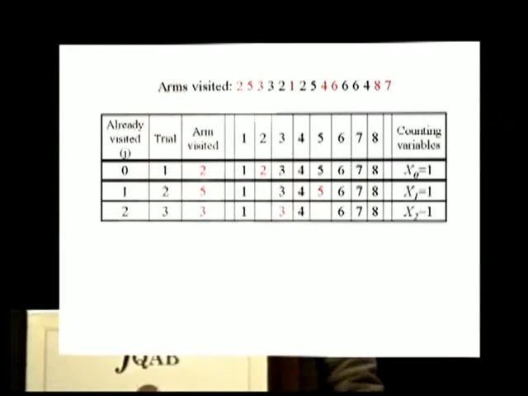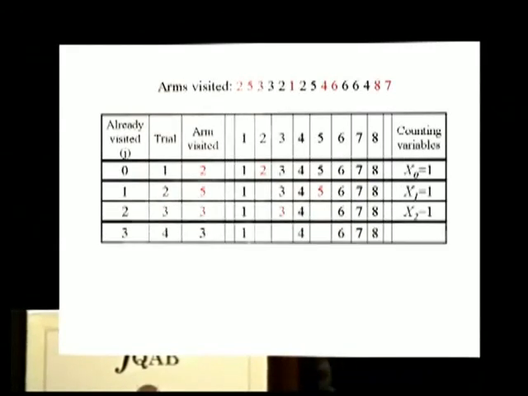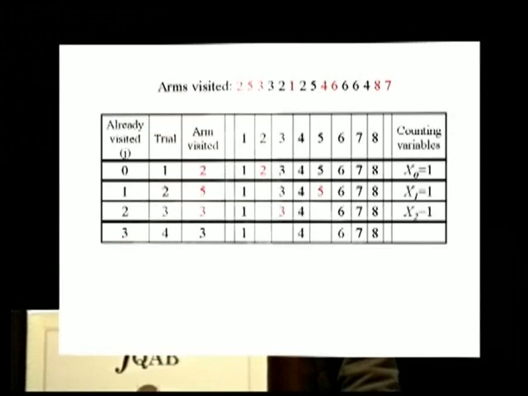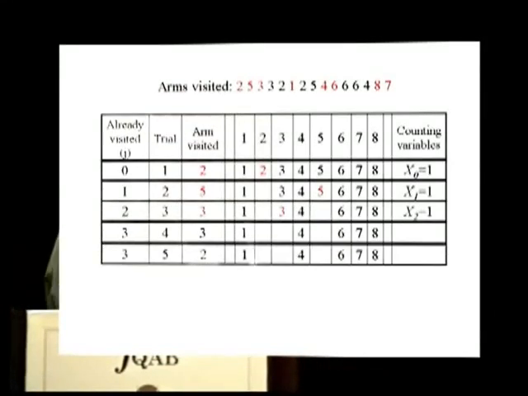So now, more interesting is a repeat. What happens in a repeat? Notice that when the rat had visited 3 arms, the next trial visited arm number 3. Well, this is a repeat, so I keep counting. So x sub j is going to be a counter. Okay? Now, on the next trial, repeat again. So this is not a new arm, so I just keep counting.